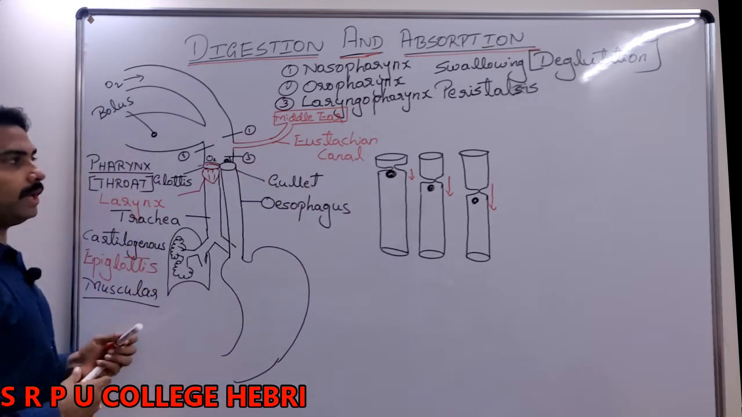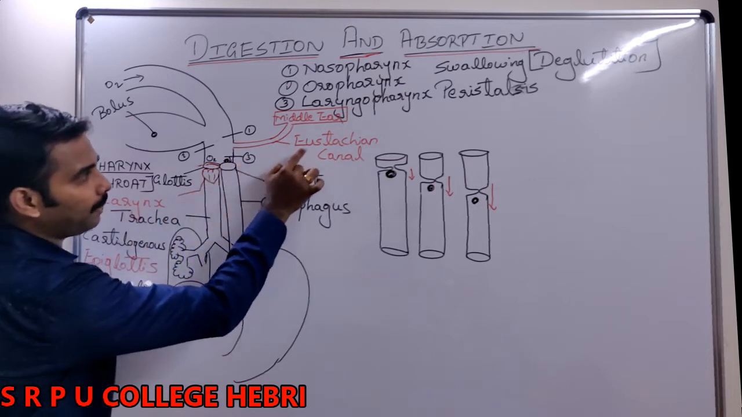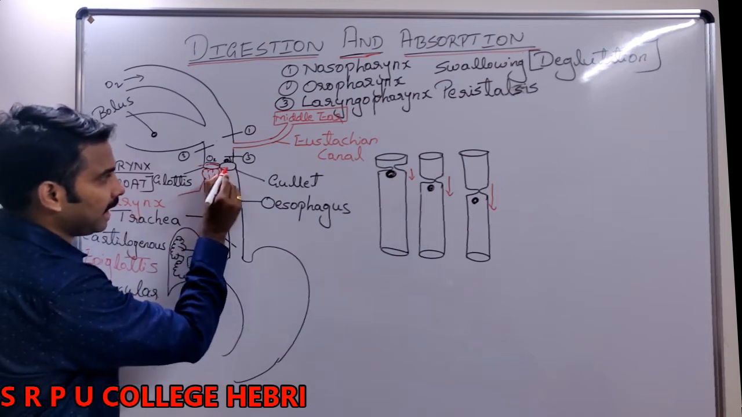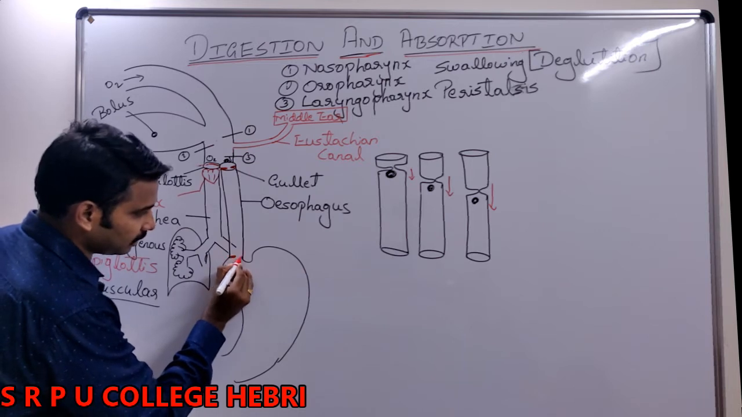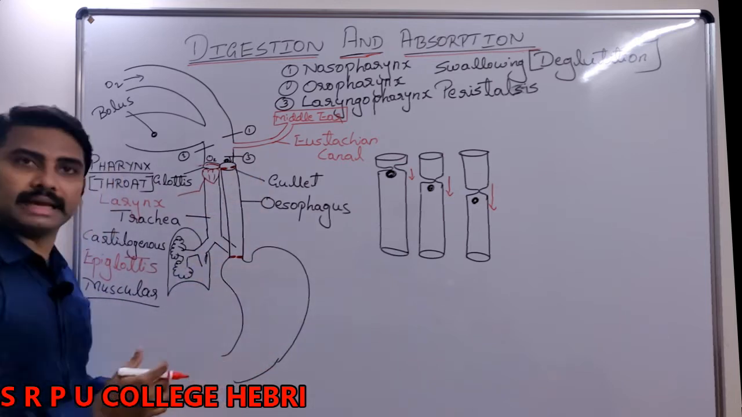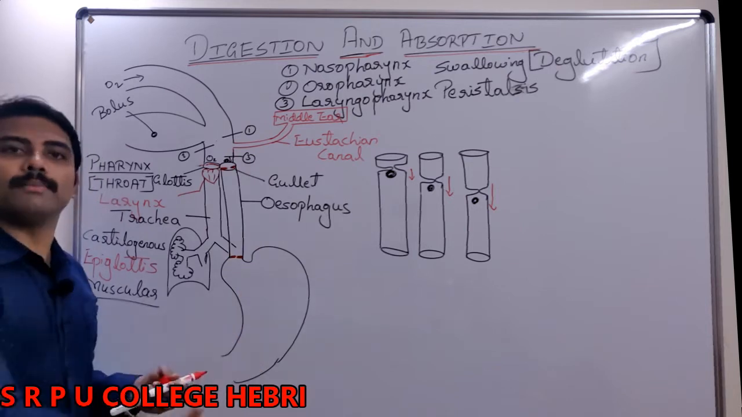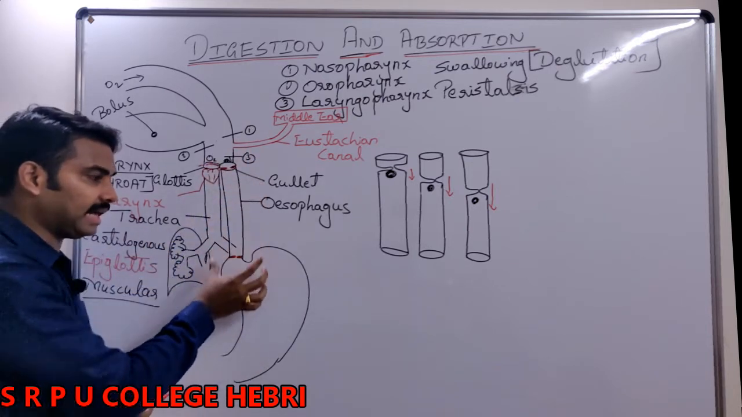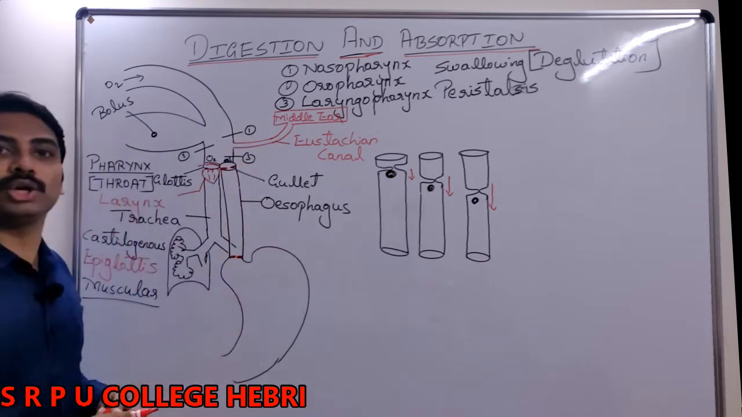Another very important feature of this esophagus is that the upper opening, called the gullet, is covered by a sphincter. What is a sphincter? A sphincter in the alimentary canal is the one which usually allows one-way movement of the food. I repeat, a sphincter in the alimentary canal is the one which allows only one-way movement of the food.